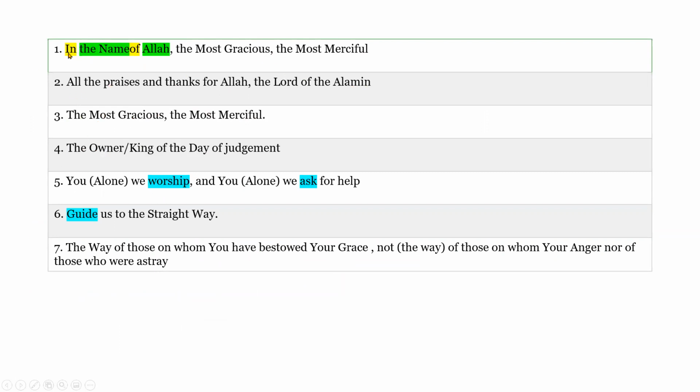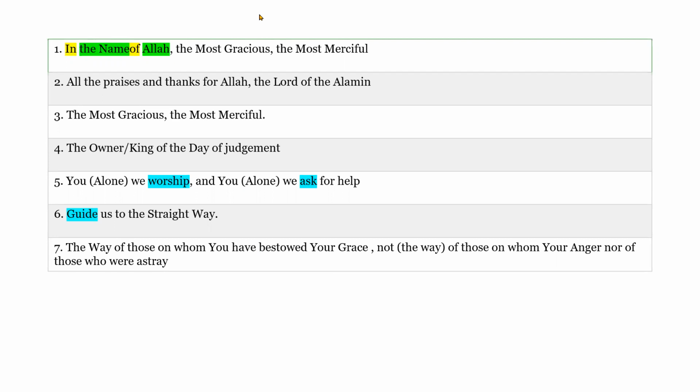In the word "in," if you think about what the word "in" could be, is it an ism? Is it a fail? Is it a harf? Can anyone answer? Just unmute yourself and tell me. Whatever we learned so far, depending on that, what do you think about the word "in"? Anyone? It's a harf, yes, because it's like a preposition.